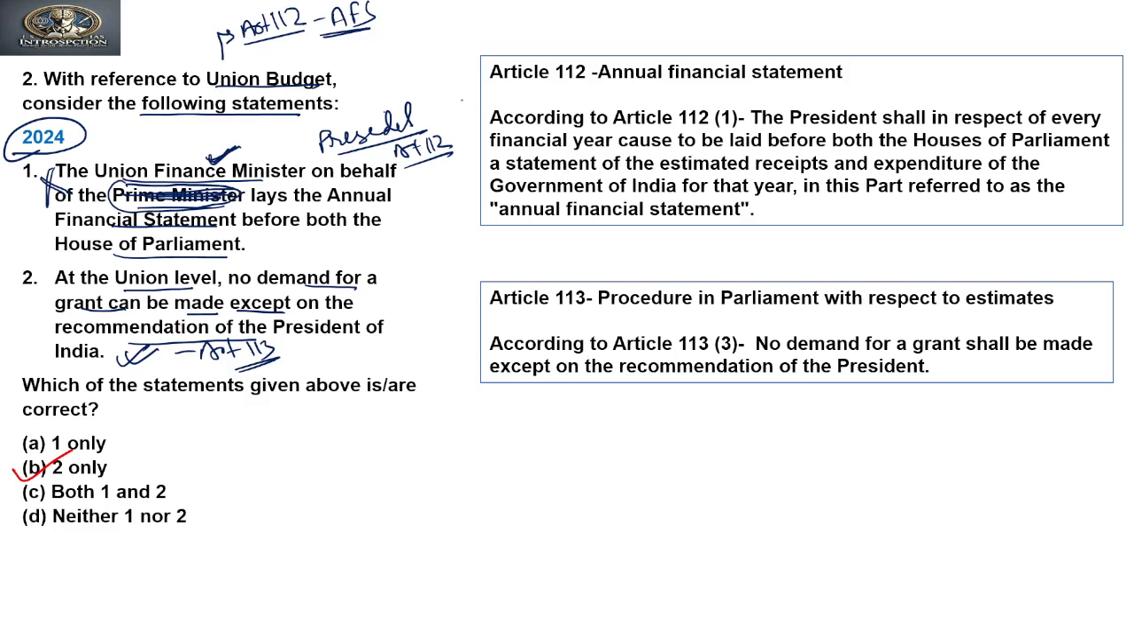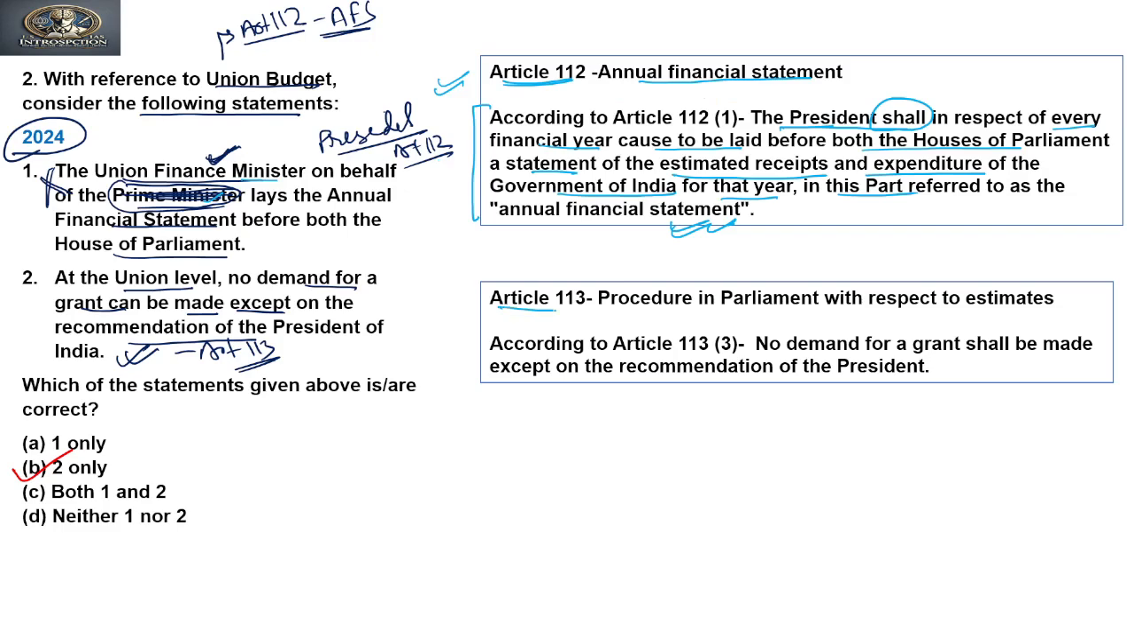Now, if you see the explanation to this question, Article 112 talks about the annual financial statement. Clause 1 of Article 112 says that the President shall, in respect of every financial year, cause to be laid before both houses of Parliament a statement of the estimated receipts and expenditure of the Government of India for that year. This is referred to as the annual financial statement. Clear? So through this we can say that it is not the Prime Minister on whose behalf the Finance Minister lays the budget in Parliament, rather it is the President.